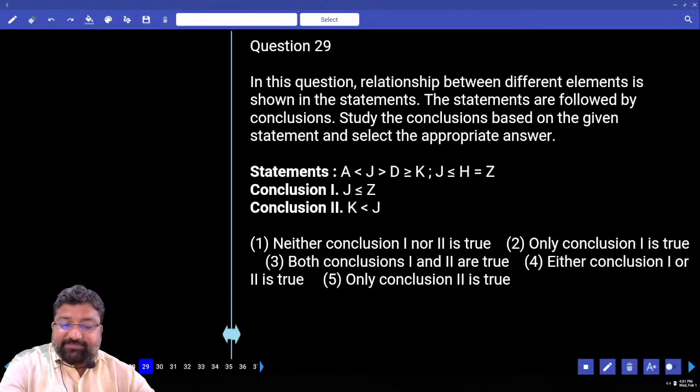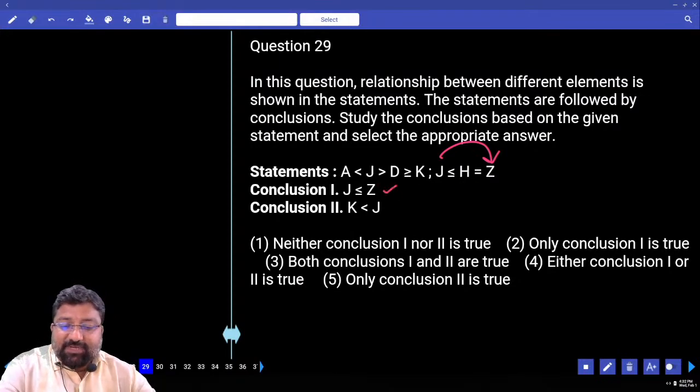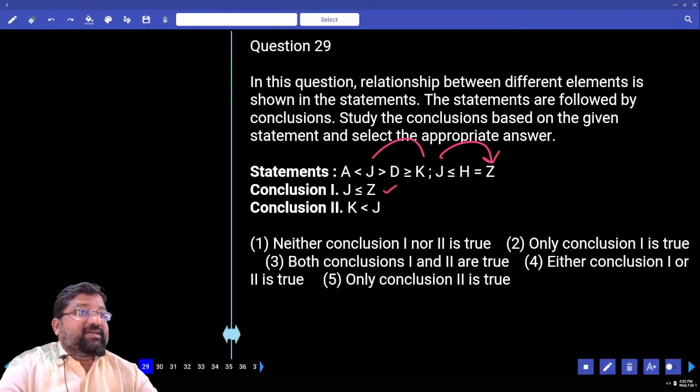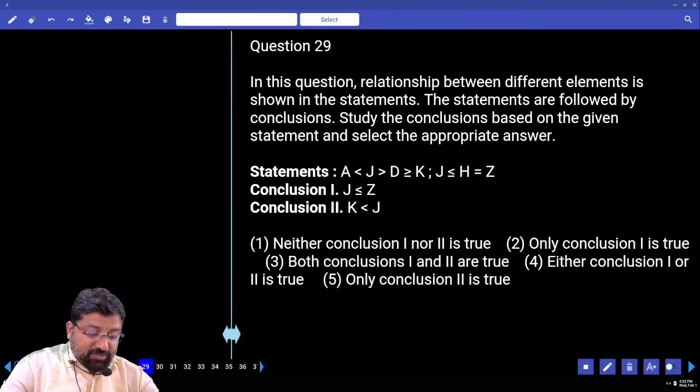J, Z. Direct. J less than or equals to Z. K and J. You have K and J here, kada? Chepandi. J is greater than K. Reverse. K less than J. Right or wrong? Right. Done? So let's go for the next one.